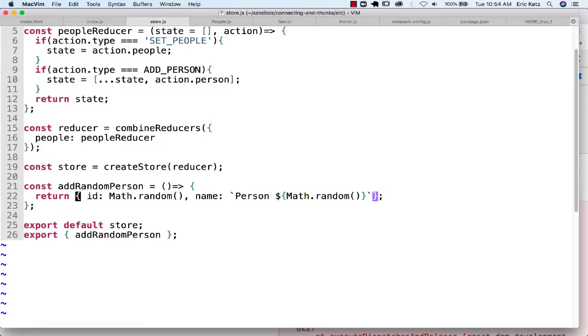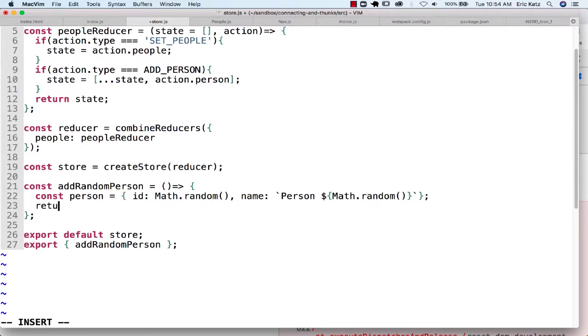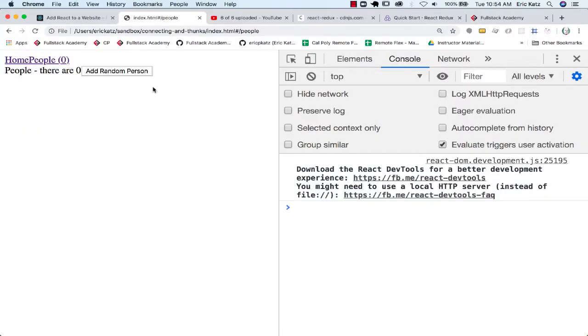One thing that I forgot here is that I made a little bit of a mistake. This is going to be the person, but the action itself is going to be of type, and I'm going to use my constant, add person, and this is going to be the person that gets sent. And now this will work,